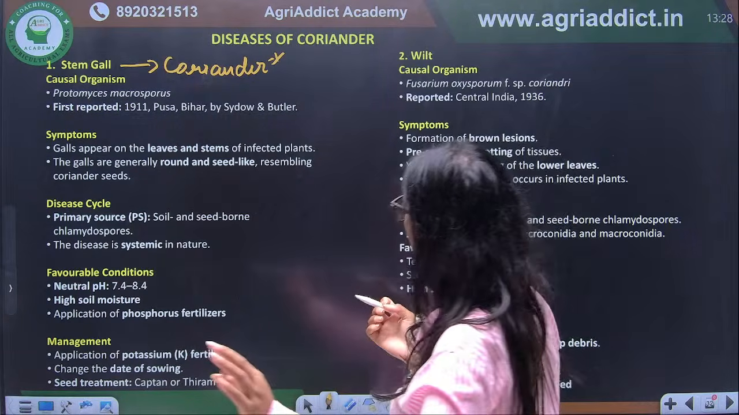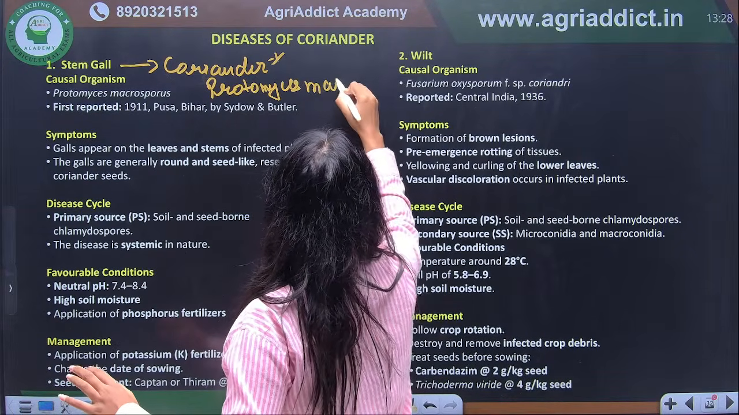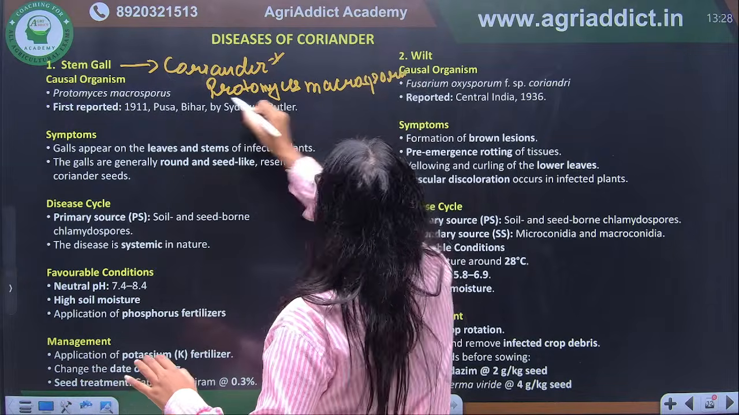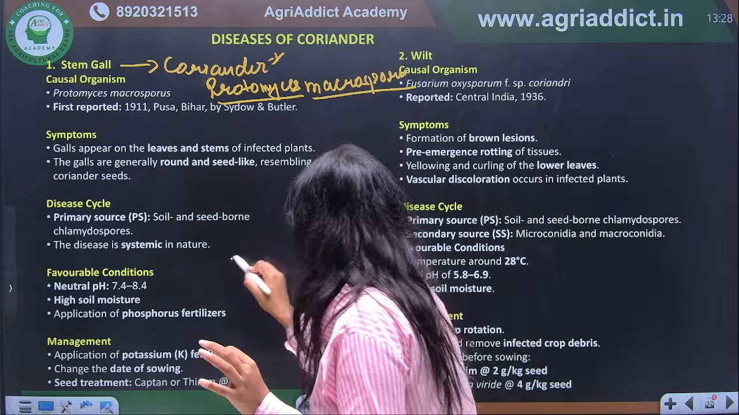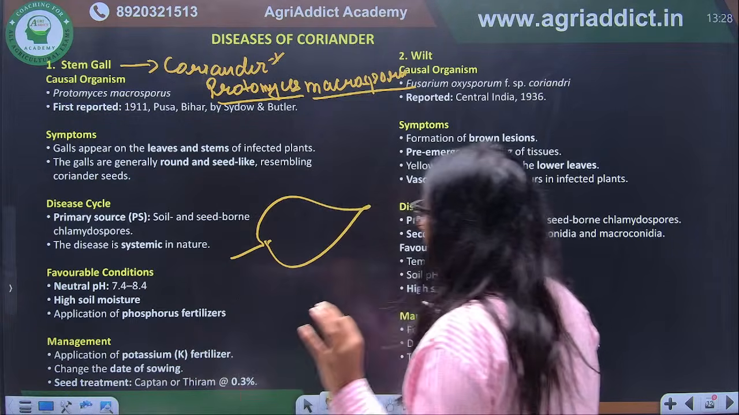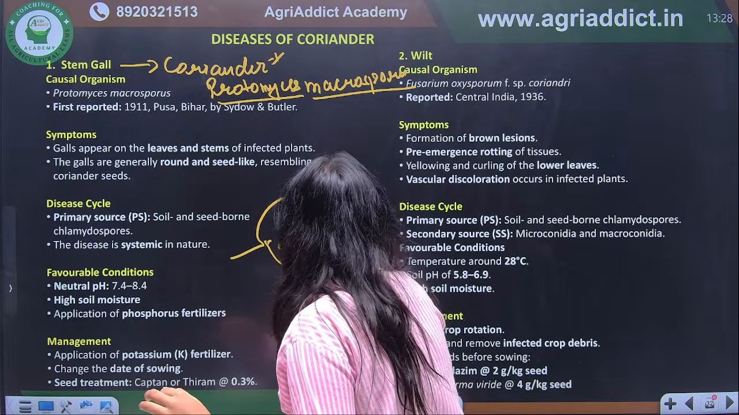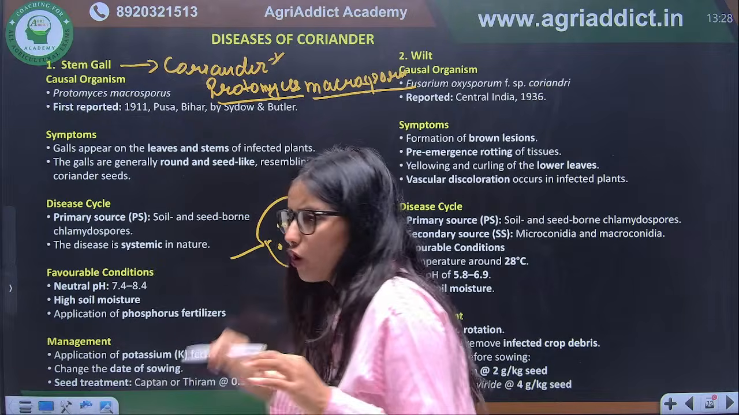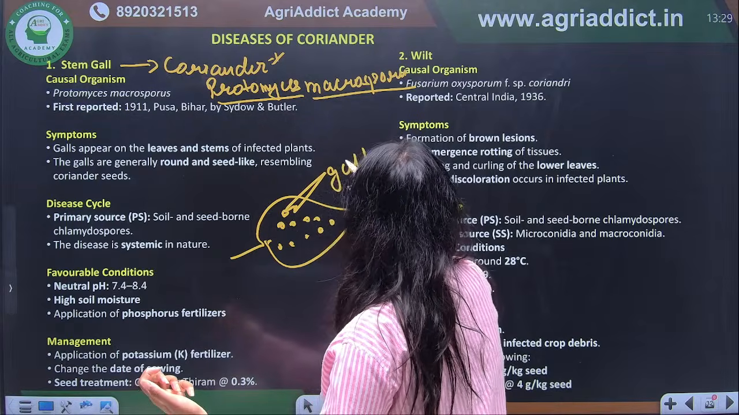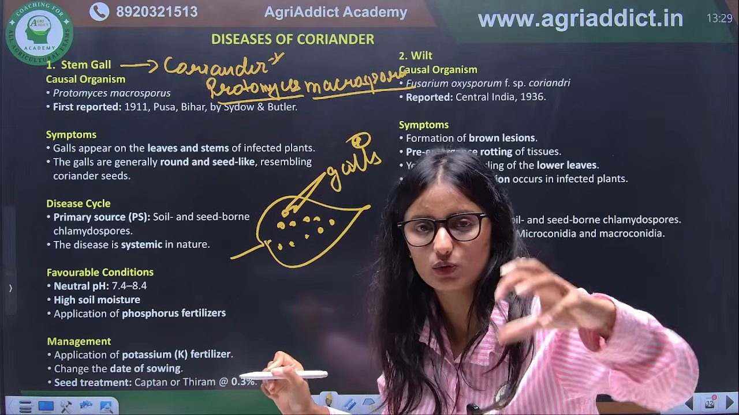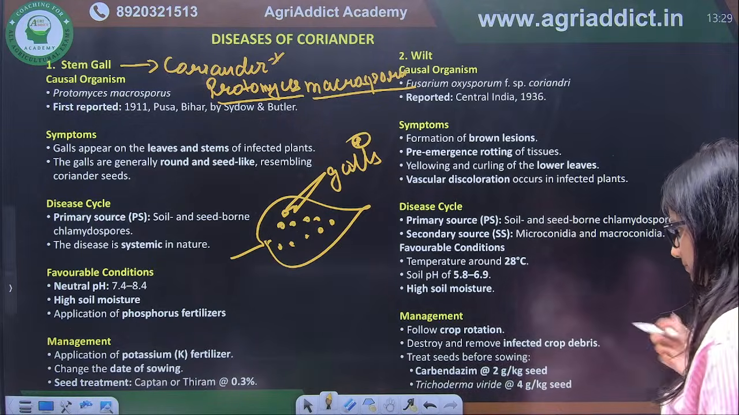Protomyces macrosporus. Again, this thing is important. That is Protomyces macrosporus. So the causal organism is important. And one more important thing, what is actually happening in this case? If this is a leaf, all over the leaf there is formation of round, coriander seed-like galls. What are galls? Galls are hard masses of cells. These galls look like coriander seeds on the coriander leaf. So this is the typical symptom on the coriander leaf.